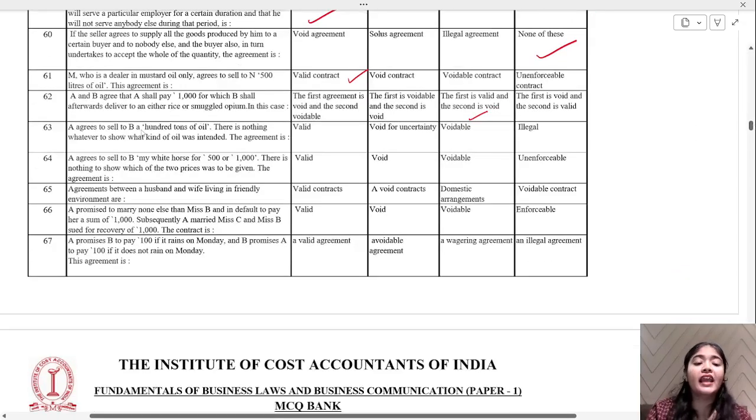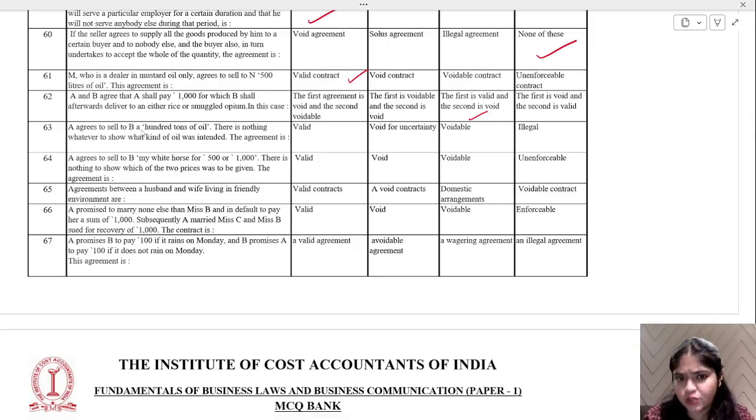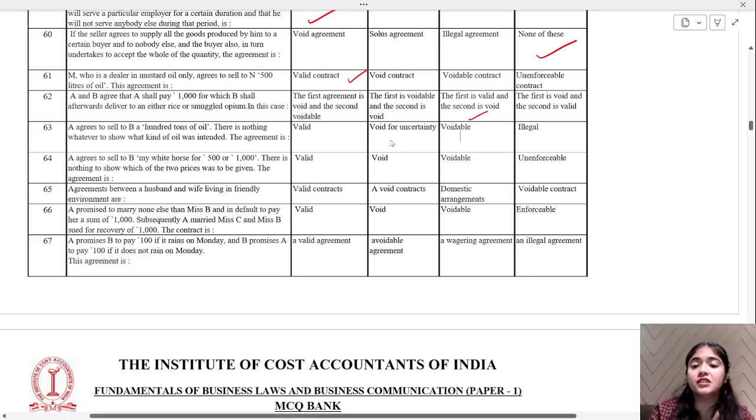Now, A agrees to sell B 100 tons of oil. There is nothing whatever to show what kind of oil was intended. So, valid, void for uncertainty, voidable or illegal? So that is void for uncertainty. We don't know what kind of oil it will be.